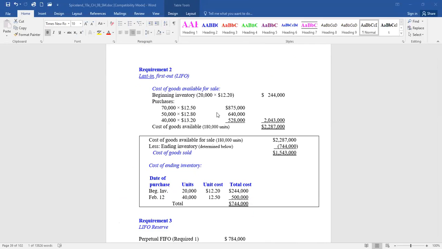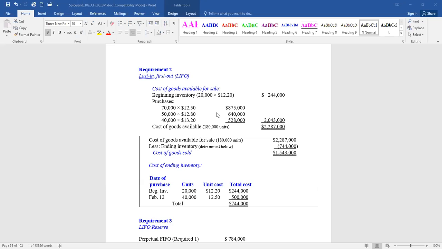And we multiply them by how much their unit costs were to get a total cost. So the company started with 20,000 units. It added 70,000, 50,000, and 40,000 to get 180,000 books it could have sold, and those 180,000 books cost $2,287,000.